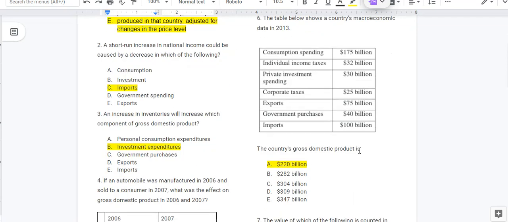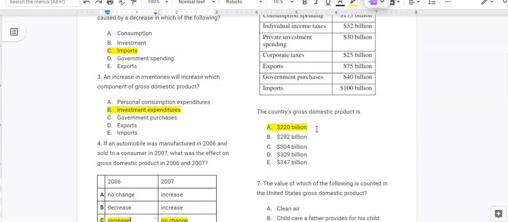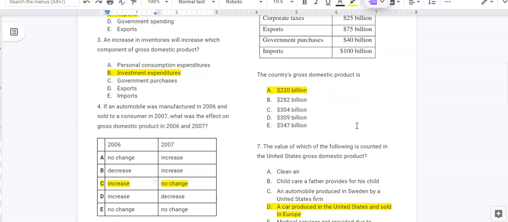Number six is pretty straightforward. This is using the expenditures approach to GDP. So we're just adding up the consumer spending, $175 billion. We're ignoring income taxes. We're adding the consumer spending to investment spending, $30 billion. We're ignoring the corporate taxes. Then we're adding the $75 billion in exports and the $40 billion in government purchases. And then the last step, and don't forget to do this, remember we subtract imports. We have to subtract imports from exports. So that'll leave us with $220 billion.